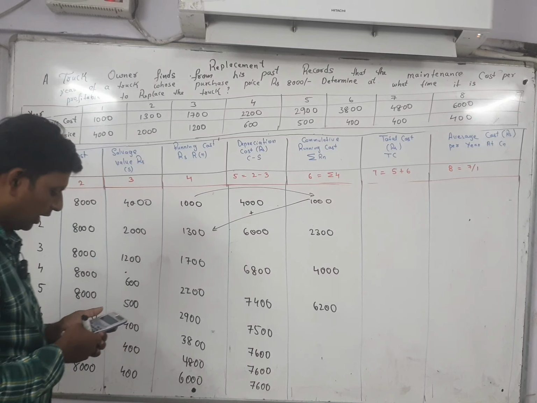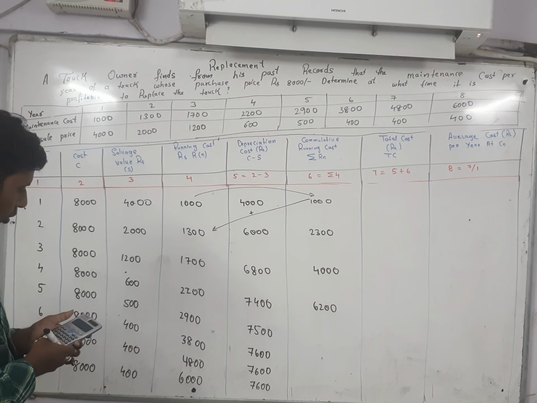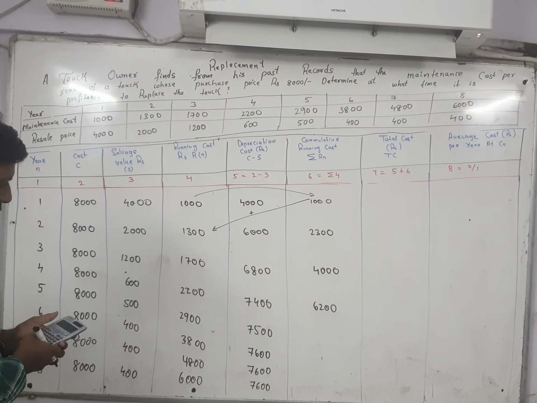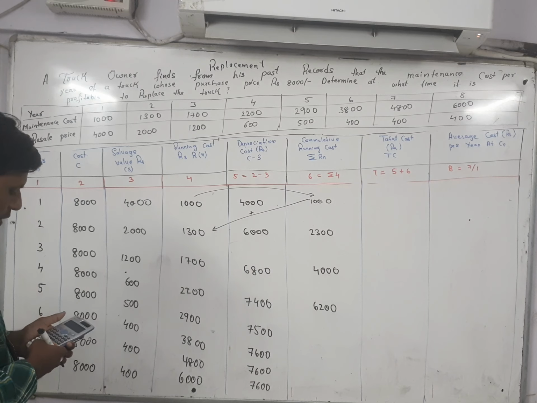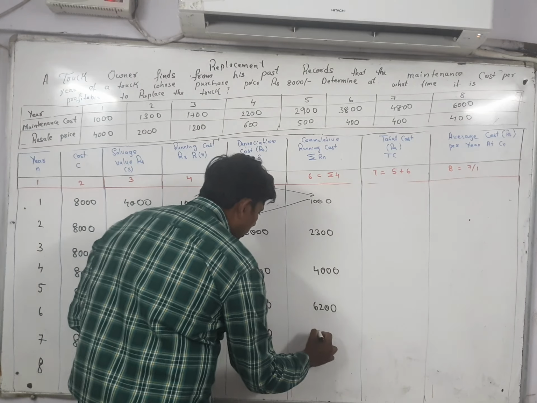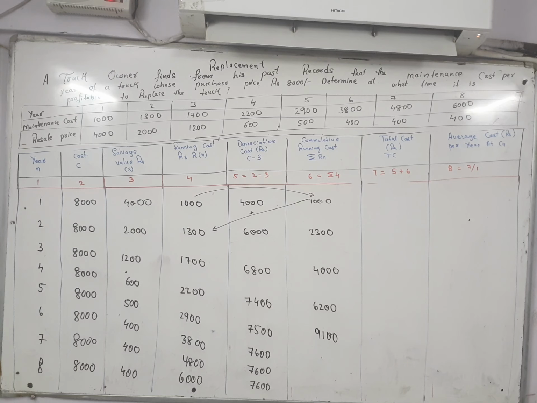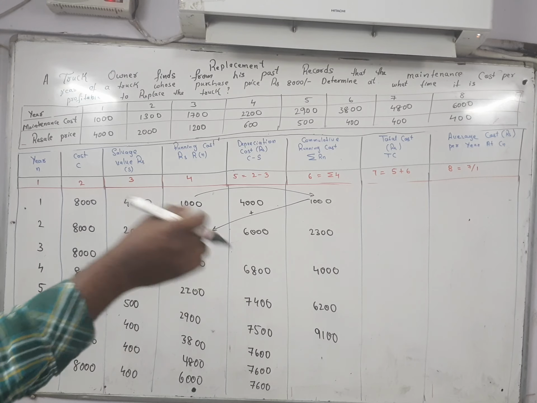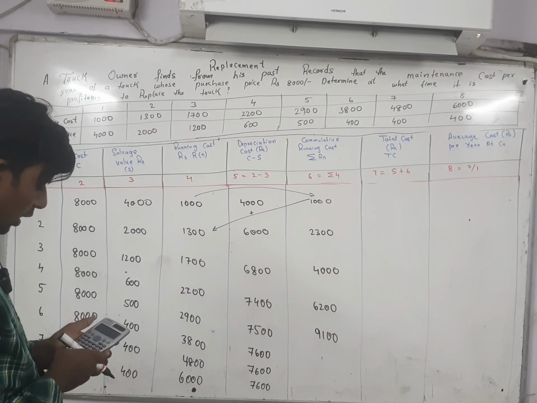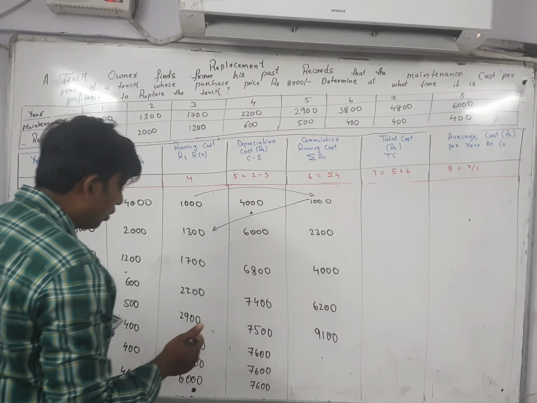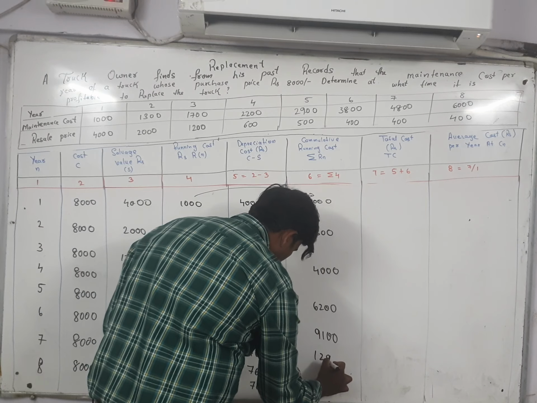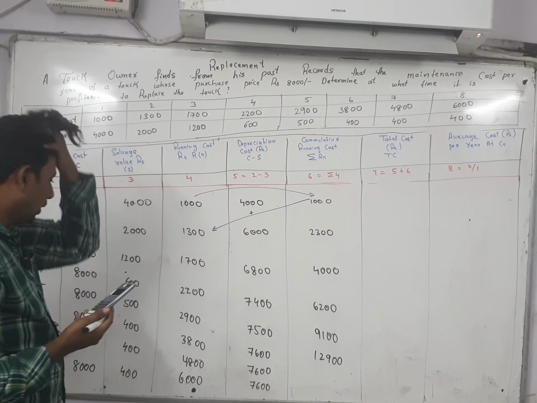Then 6200 plus 2900 is 9100. Cumulative means you have to keep adding. Then 9100 plus 3800 is 12900.